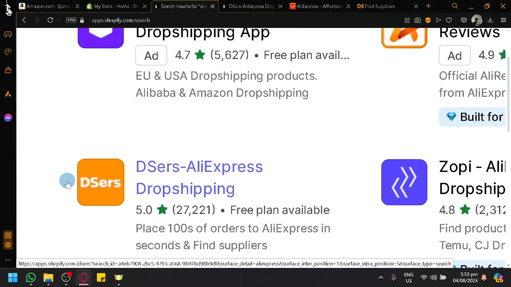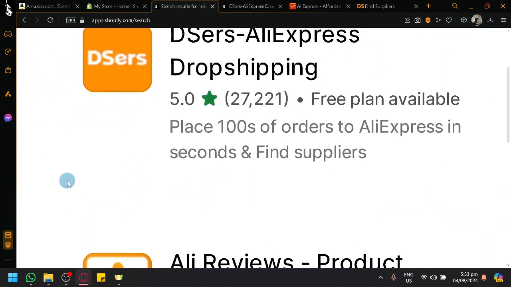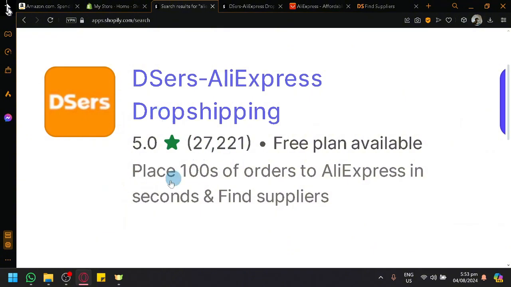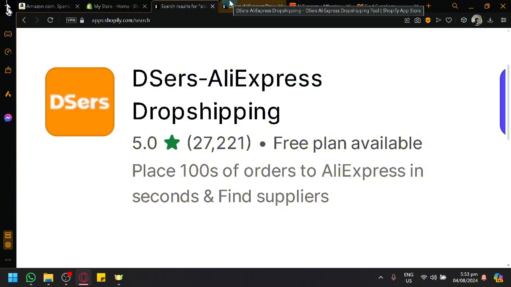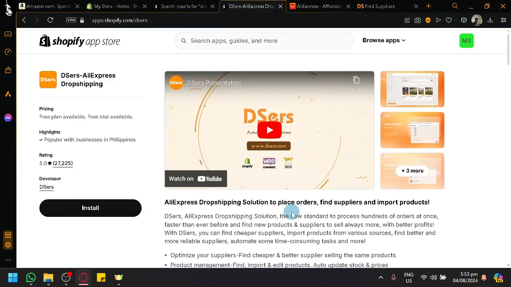As you can see, it's a very popular app with almost 30,000 downloads and reviews. And the rating is 5 out of 5, which is a really hard rating to get, especially with this many reviews. Meaning this is a really great and dependable platform or application. And this is basically what Deezers is.